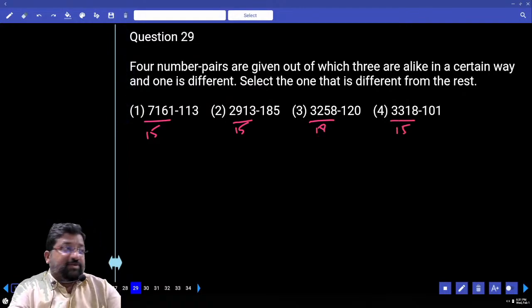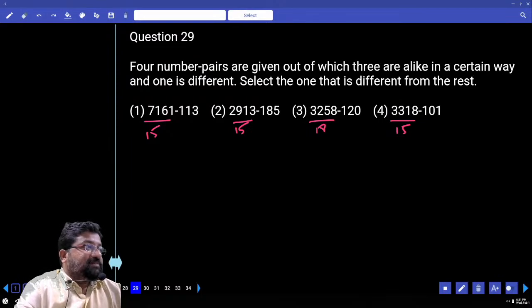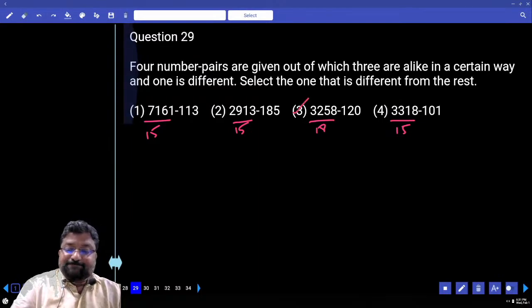Sir, 1, 2 and 4, the sum of the digits is 15, except the third.